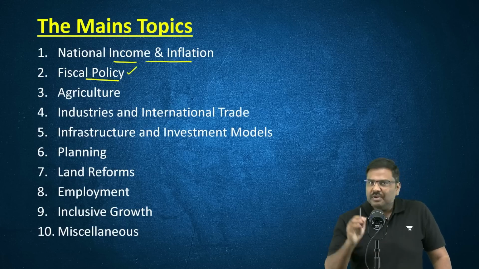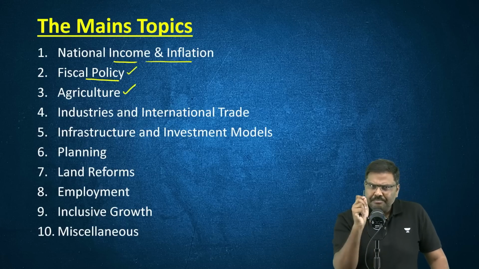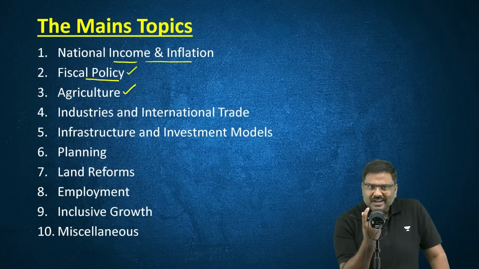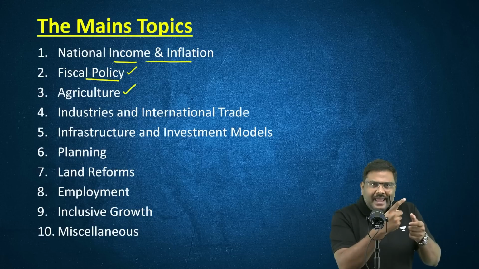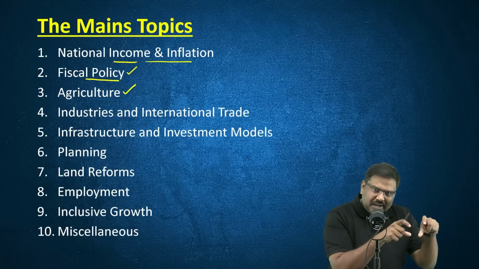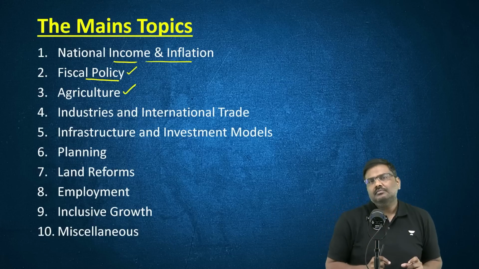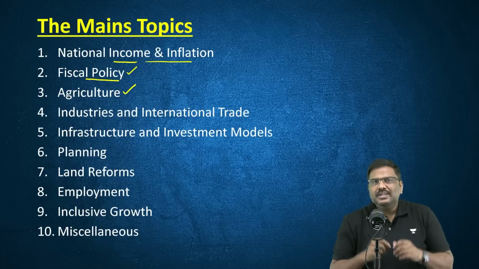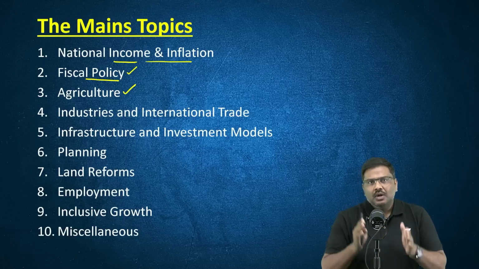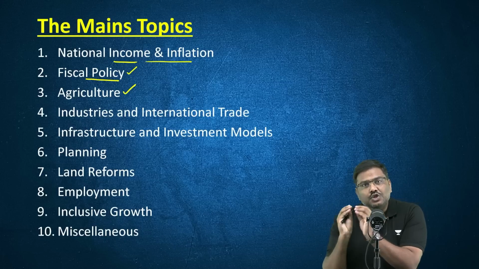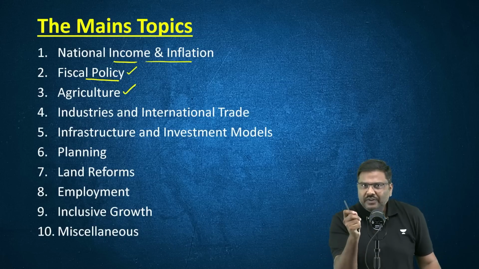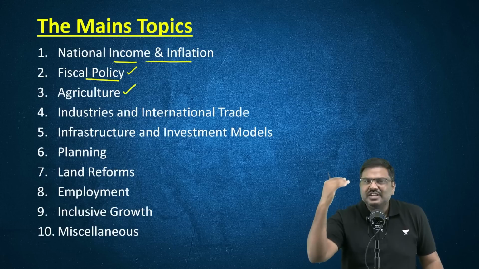Agriculture. Before I go forward, a very important point here. Although I've written agriculture here, listen to me very carefully. All the areas that you need to cover in this particular chapter of agriculture are not purely economics. A lot of these concepts are even studied under the subject of geography. But geography specifically is not mentioned in GS paper 3.